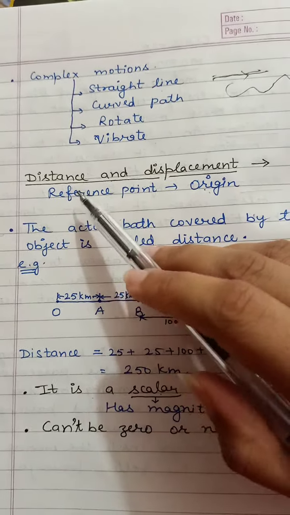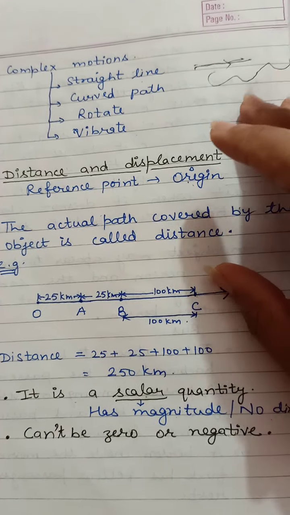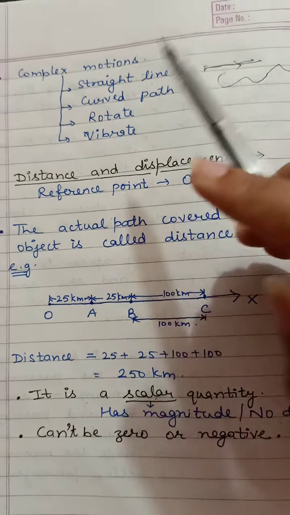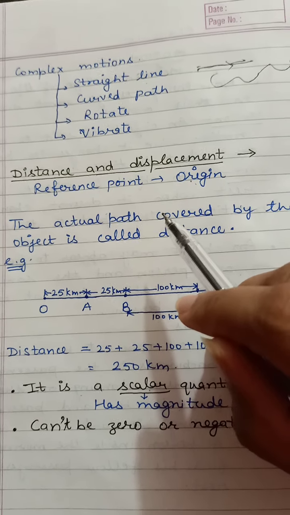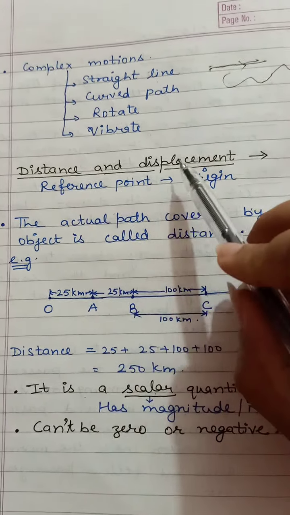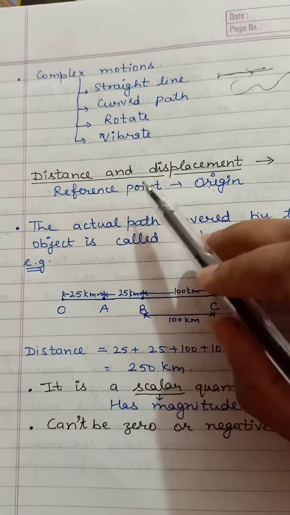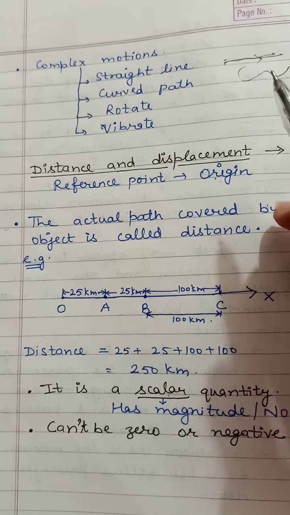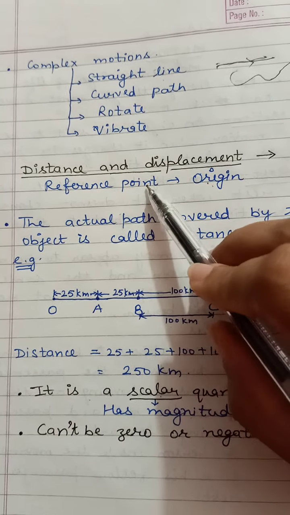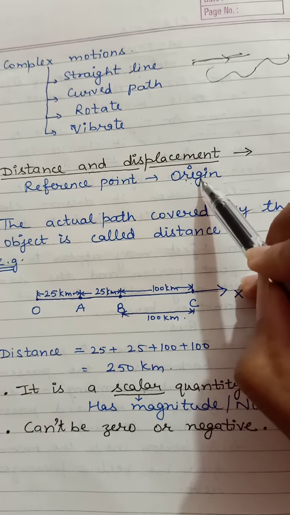Now, before going to the complex topics, firstly we need to discuss the difference between distance and displacement. What is the meaning of distance and displacement? For distance, we take a reference point, or we can say the origin.